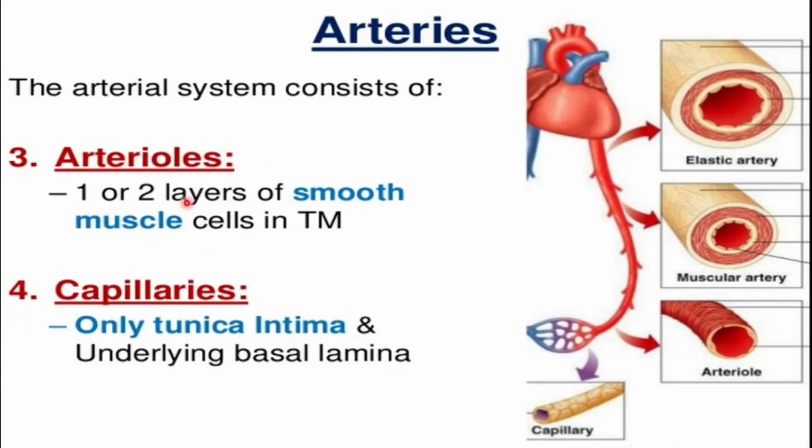Arterioles are very small blood vessels in our body, and they only have 1 to 2 layers of smooth muscle in their tunica media. The smallest ones are the capillaries, and the capillary is the site where the gaseous and nutrition exchange take place between the blood and the tissue. The capillaries have only 2 layers: one is the tunica intima and its underlying basal lamina. The capillaries do not contain the tunica media or the tunica adventitia, so it is a very thin blood vessel.